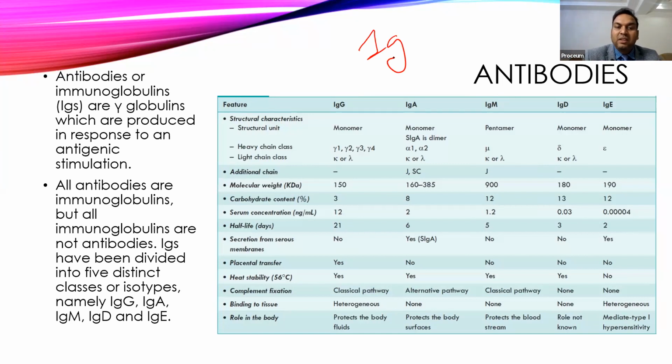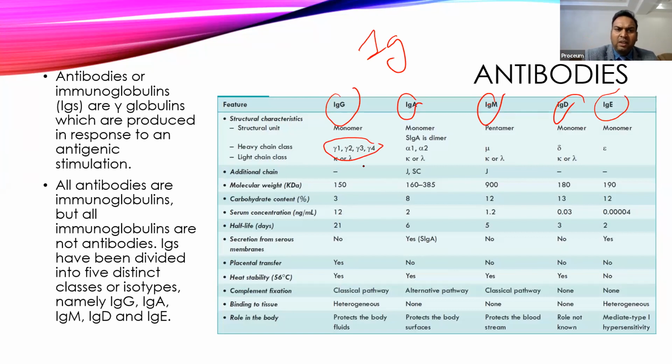If you see the various types of antibodies, there are almost 5 types we find in our body, starting with the major component IgG, then IgA, IgM, IgD, and IgE. IgG is usually a monomer, so there's only one immunoglobulin unit, which contains 2 heavy chains and 2 light chains. The heavy chains can be gamma 1, gamma 2, gamma 3, or gamma 4, and the light chains can be kappa or lambda.